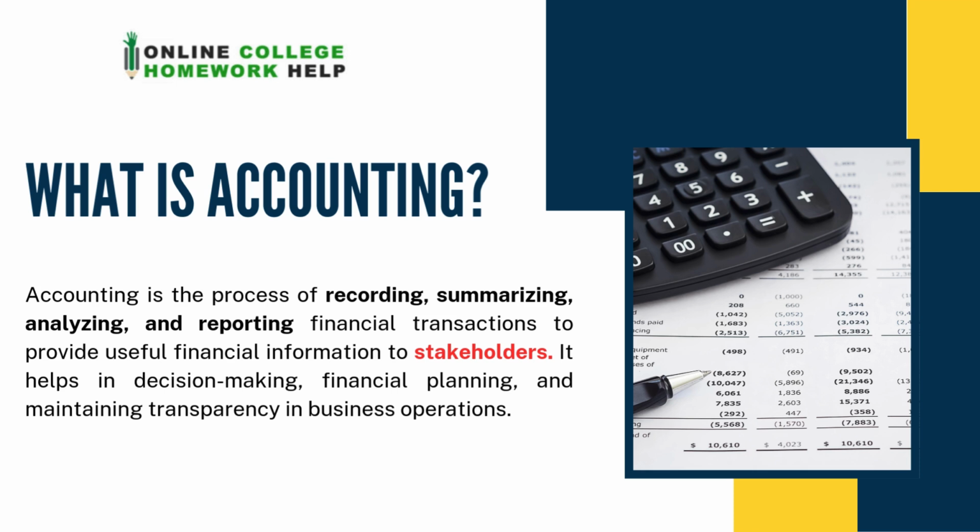Second step is summarizing. After the transactions have been recorded, these are grouped and summarized to give a clear picture of financial activities. This is usually done in the form of financial statements like income statement, balance sheet, or cash flow statement. And third step is analyzing. The summarized data is then analyzed to interpret what it means for the business. And this step helps in identifying trends and patterns in the financial data.